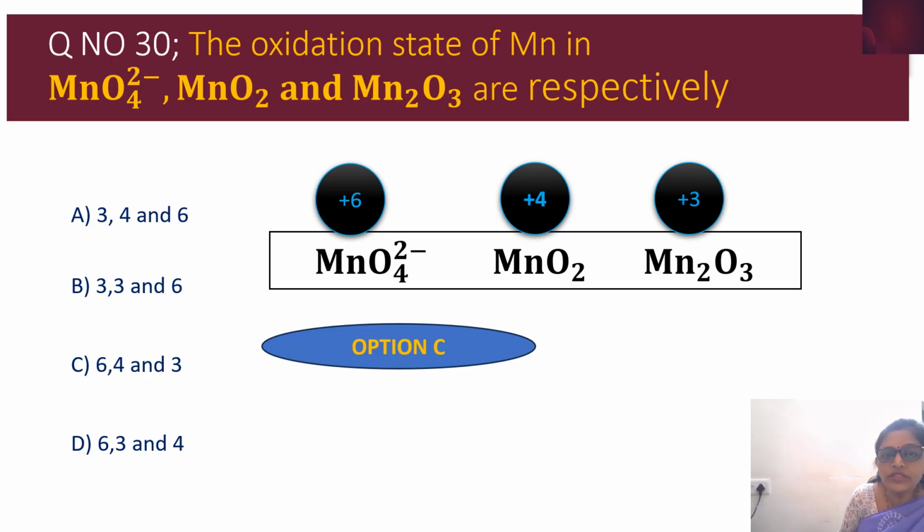Here they have not asked for MnO4 minus, but MnO4 2 minus. Then in MnO2 it carries plus 4 and in Mn2O3 it is plus 3. In whatever order they have given the compounds, in the same order you have to look for the numbers. So 6, 4, 3. In which option are we going to get this? In option C.